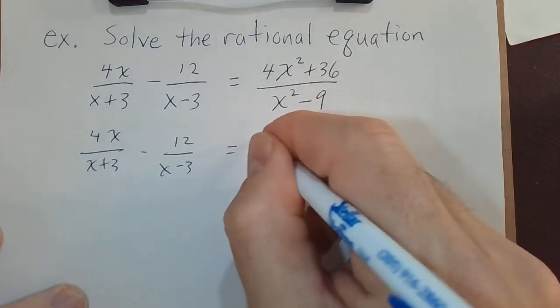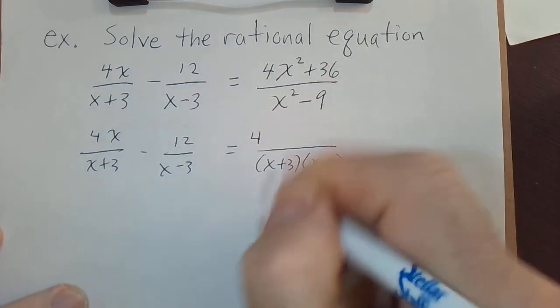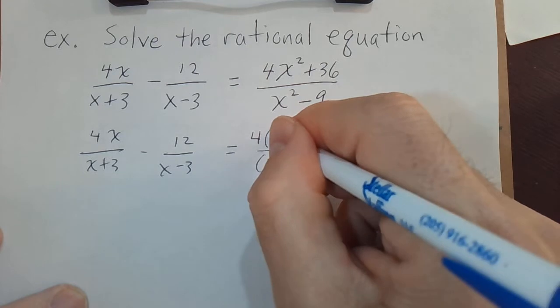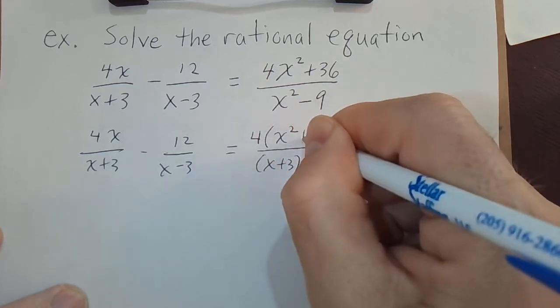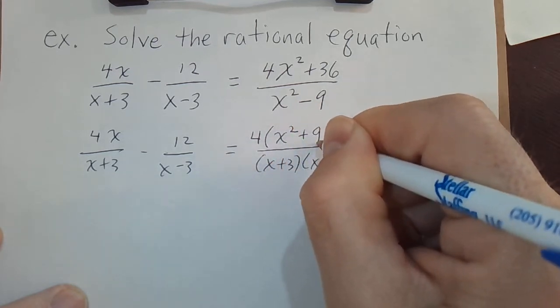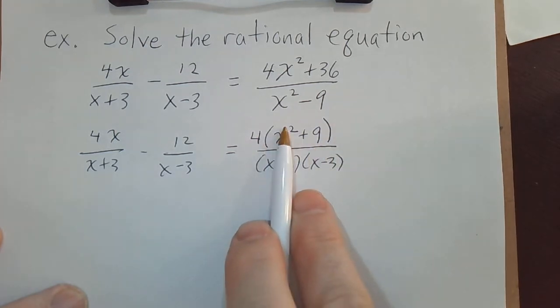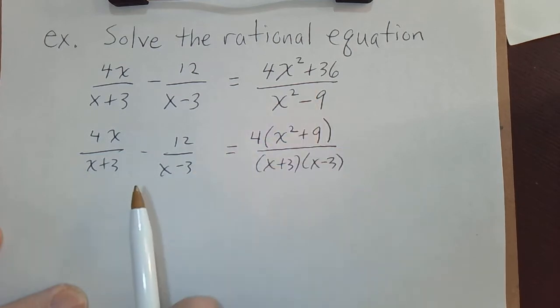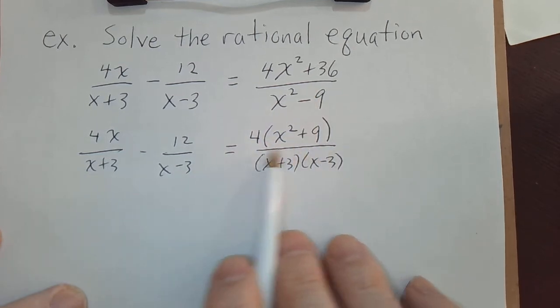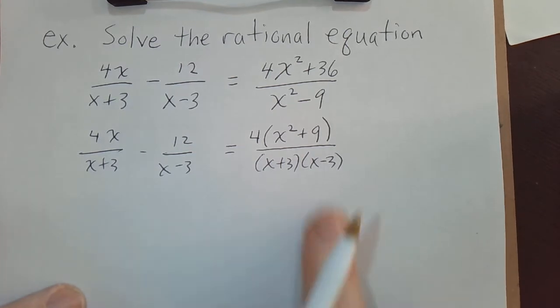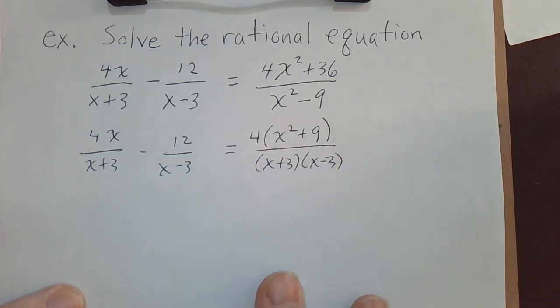So I could pull out a 4, and I would get x squared plus 9. If you multiply that out, you'd get 4x squared, and then 4 times 9 is 36. And we can't factor x squared plus 9, it's the sum of two squares.